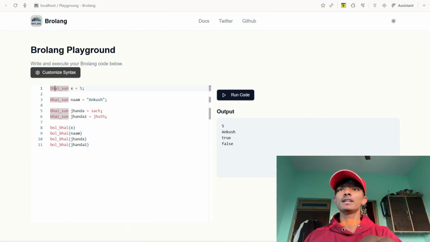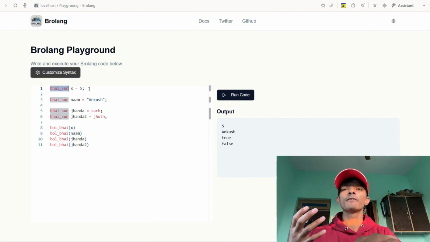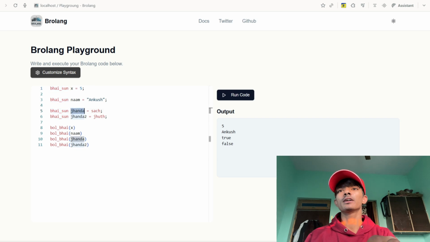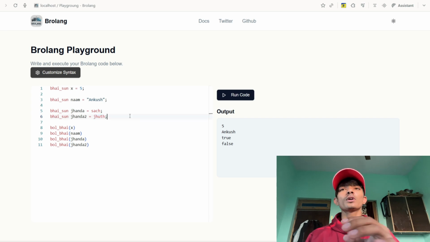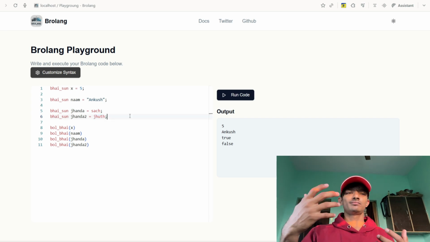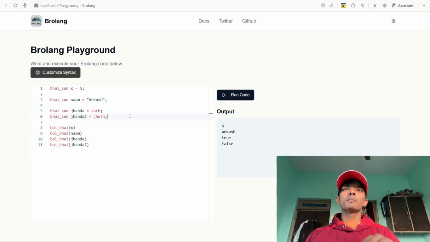Like you can see, bhai sun x equals 5, which means that I'm declaring a variable. Also, jhanda and jhoot are custom true and false.